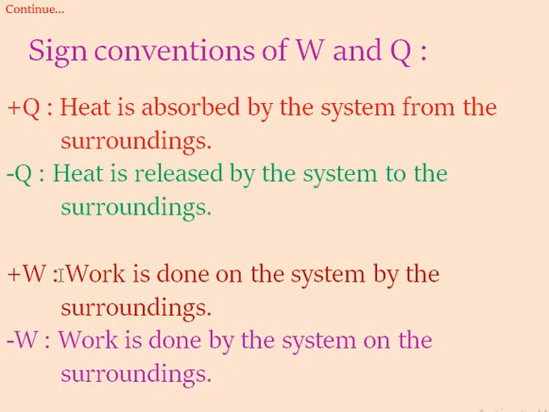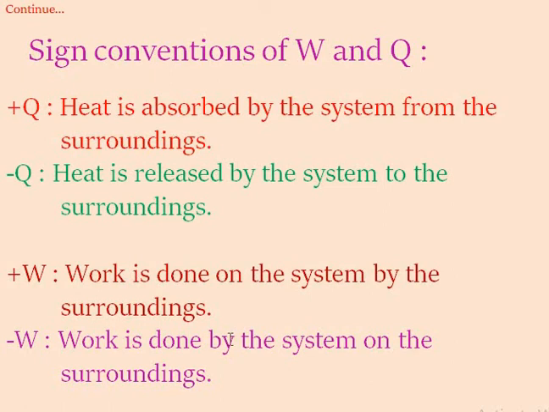The second is work done. Work is done on the system by the surroundings, then work done is positive. And work is done by the system on the surroundings, then work done is negative. If positive work done is present, then work is done on the system.